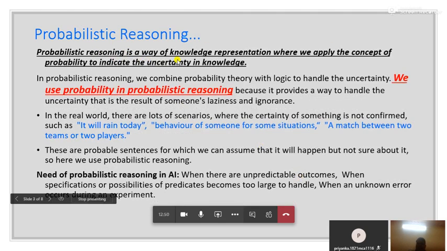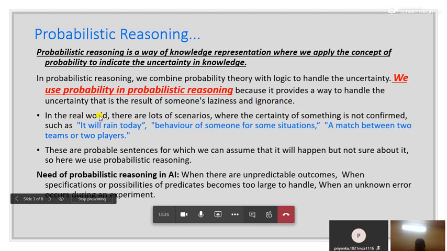Probabilistic reasoning is a way of knowledge representation where we apply the concept of probability to indicate the uncertainty in knowledge. In probabilistic reasoning, we combine probability theory with logic to handle the uncertainty. So whenever you are doing probabilistic reasoning, you have to apply the theory of probability, because it provides a way to handle the uncertainty that is the result of someone's laziness and ignorance.